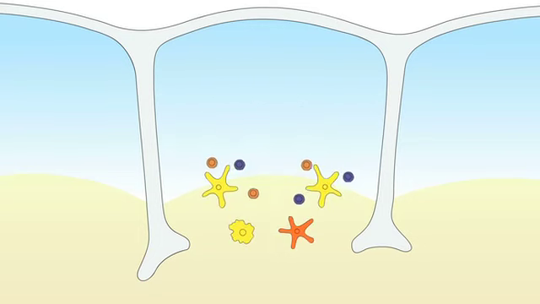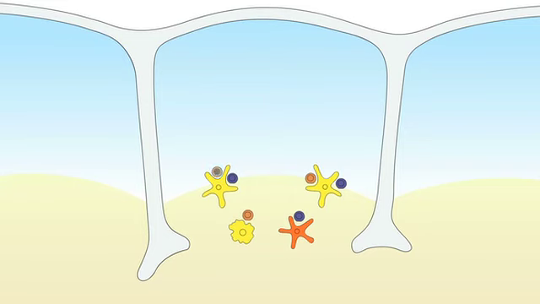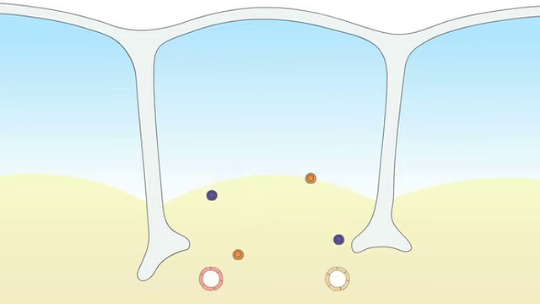At this stage, they remain capable of recognizing self-peptide antigens expressed on other cell types, such as dendritic cells or thymic macrophages, and receive a sufficient signal to cause them to undergo programmed cell death. The remaining thymocytes, now mature, naive CD4 and CD8 T cells, pass out of the thymus, either returning to the bloodstream directly, passing into venules, or via the lymphatic system.